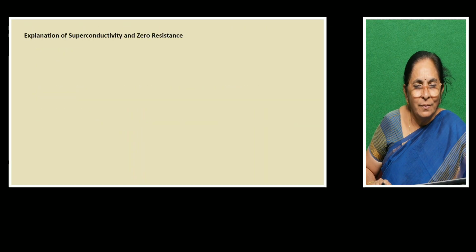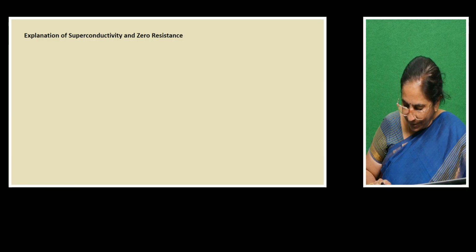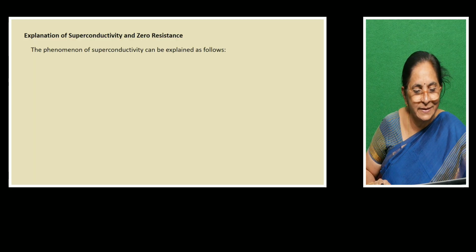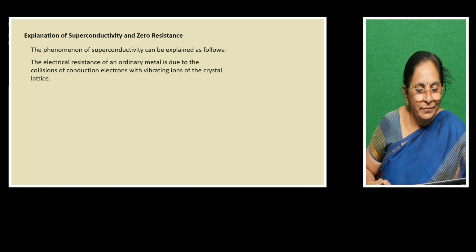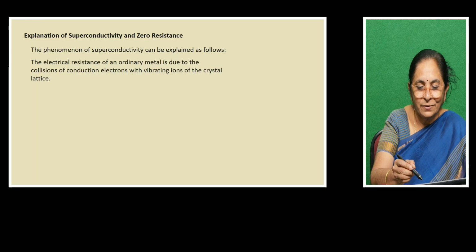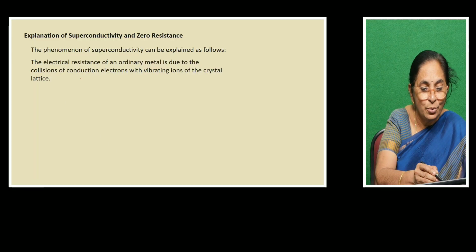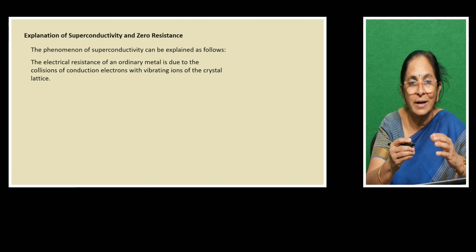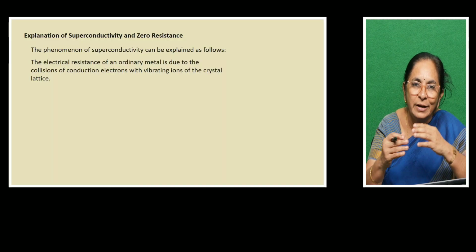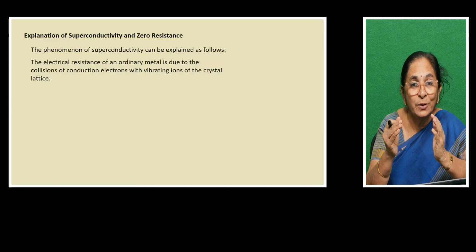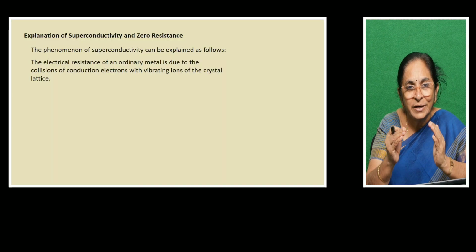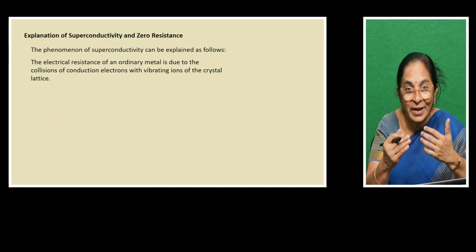Now, why is this superconductivity taking place? Why is its resistance suddenly becoming 0? This has to be discussed. The electrical resistance of an ordinary metal is due to the collision, because of which current is not able to freely flow in the conducting material. What is current? It is the flow of electrons.